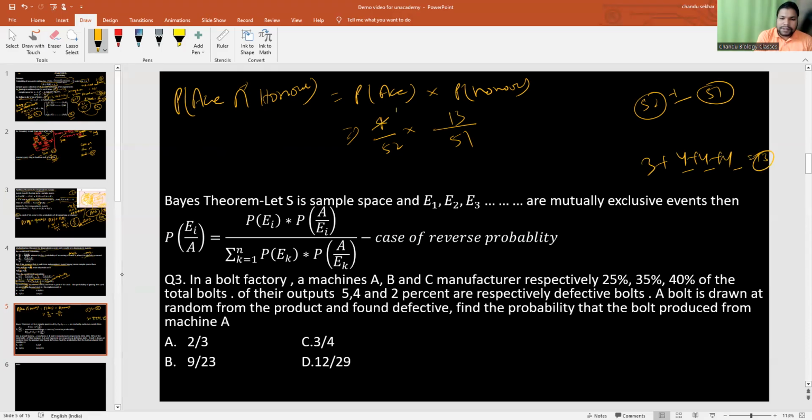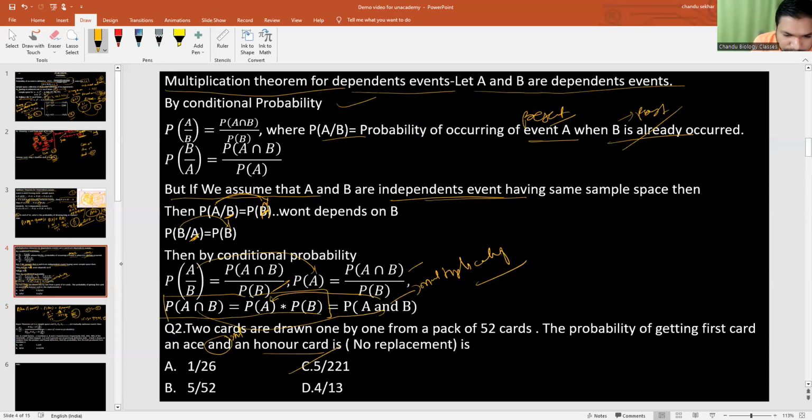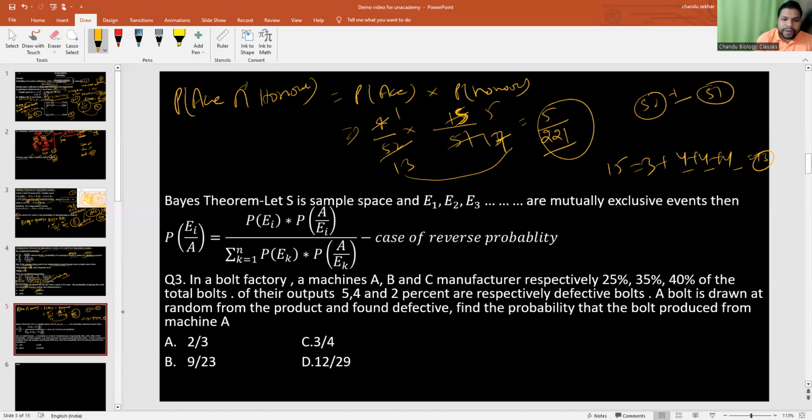So you need to multiply this one. 4 into 13. This one will be equal to, this is 15, not 13. It's 15 because the total honor cards here will be equal to 15. So 3 5s are 15, 3 into 17. Correct. So 5 divided by 13 into 17 is given as 221. So your answer will be option C, 5 by 221. Correct. In a similar way, we can go for the next.